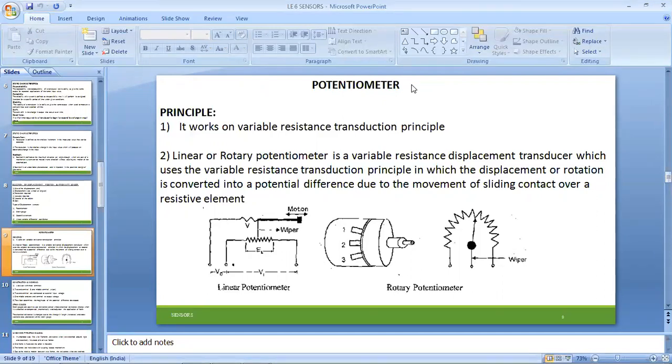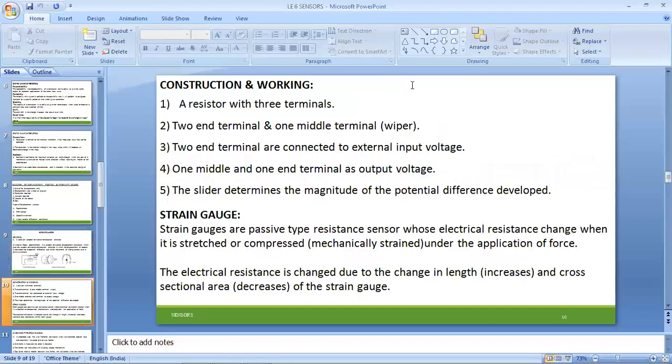Comparing with an example, linear will be utilized in laboratory processes to increase the motor efficiency or drive RPM. Next, rotatory potentiometers are utilized to increase similar RPM. The best example of this potentiometer is the rotating fan that we use domestically. When you increase that potentiometer, the RPM of the fan increases, and vice versa. Now we will look at how the construction works.